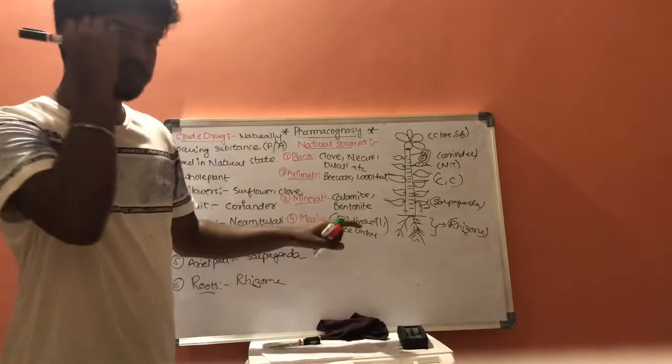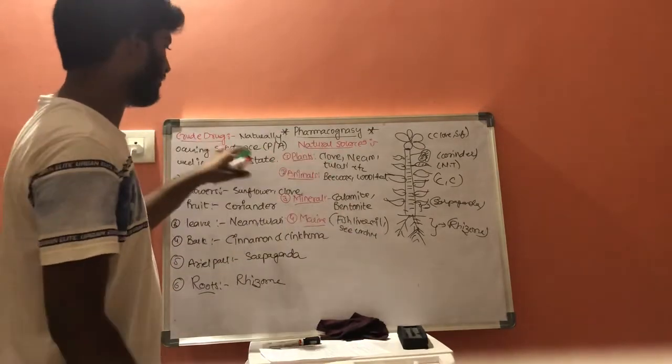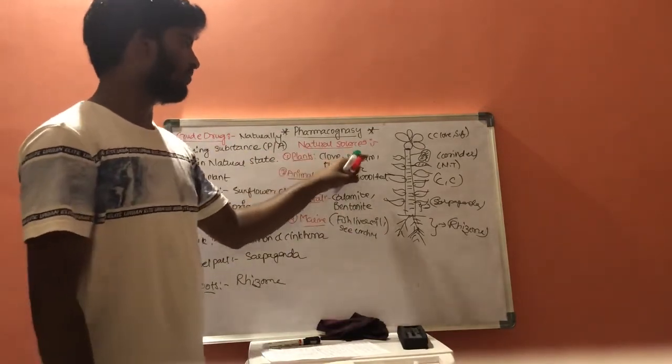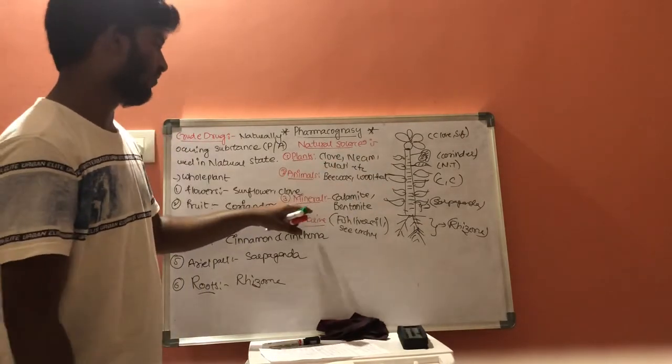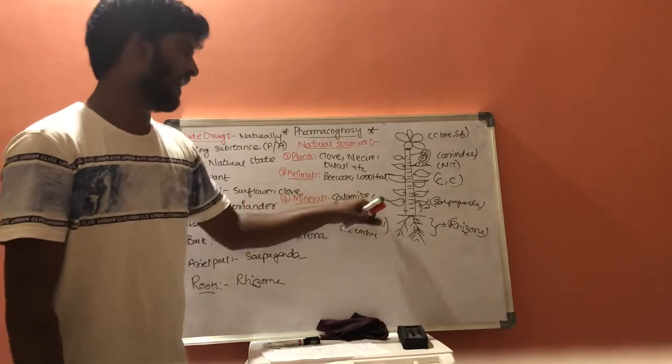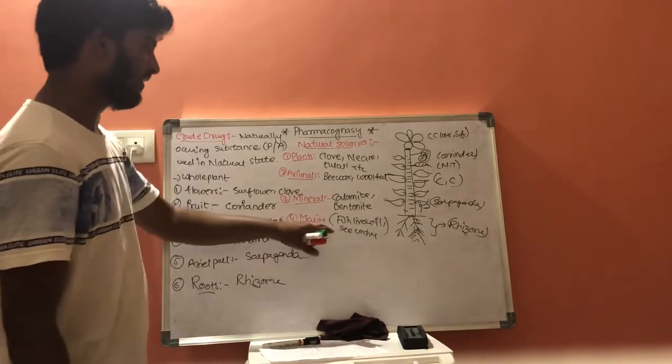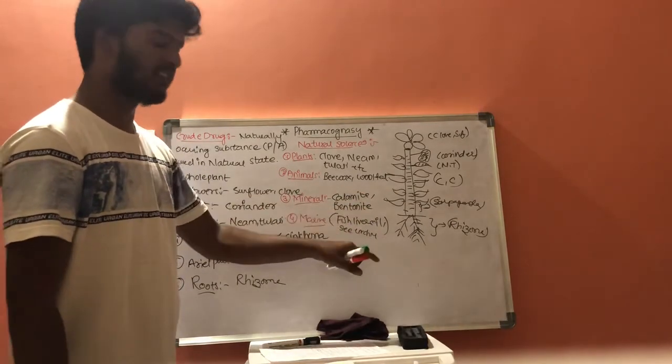These are some of the natural sources of crude drug, that is plants, for example cloves and neems. And animals, which include beeswax and wool fat. And minerals, which include calamine and bentonite. And marine, which includes fish liver oil and sea urchins, etc.